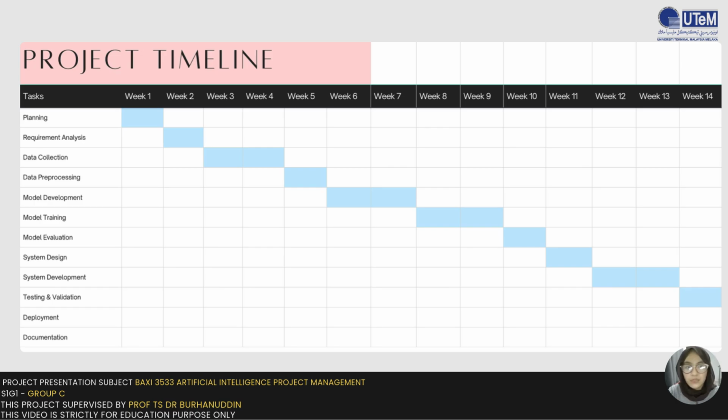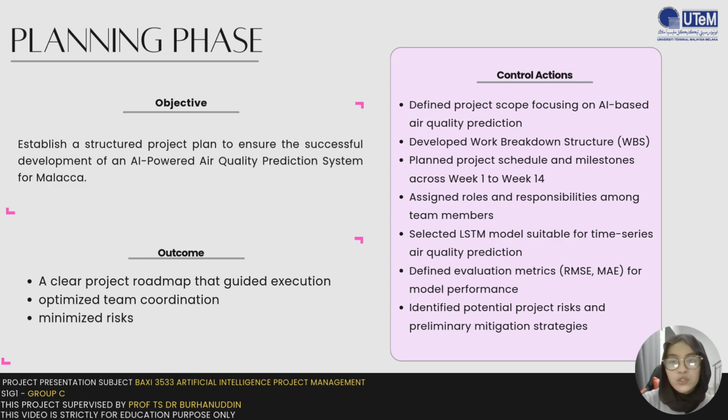The final phase, which is deployment and documentation, is for week 14. Deployment and documentation were completed to finalize the project. Okay, so for planning phase, the objective is to establish a structured project plan to ensure the successful development of an AI-powered air quality prediction system for Melaka.